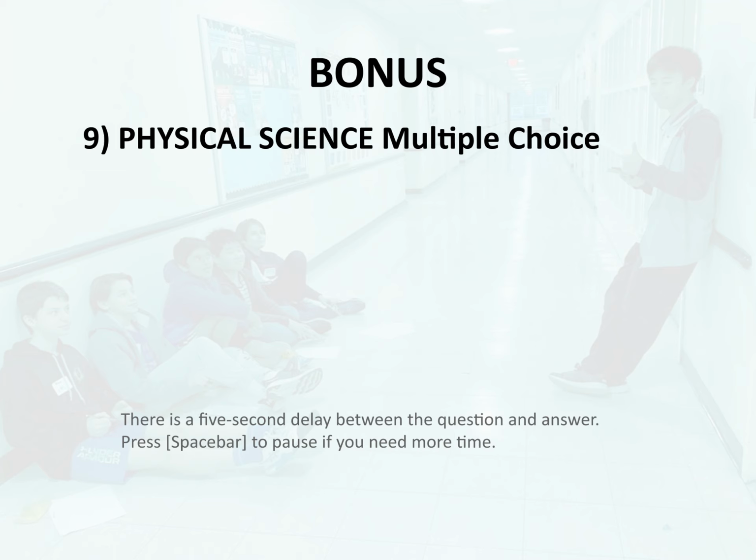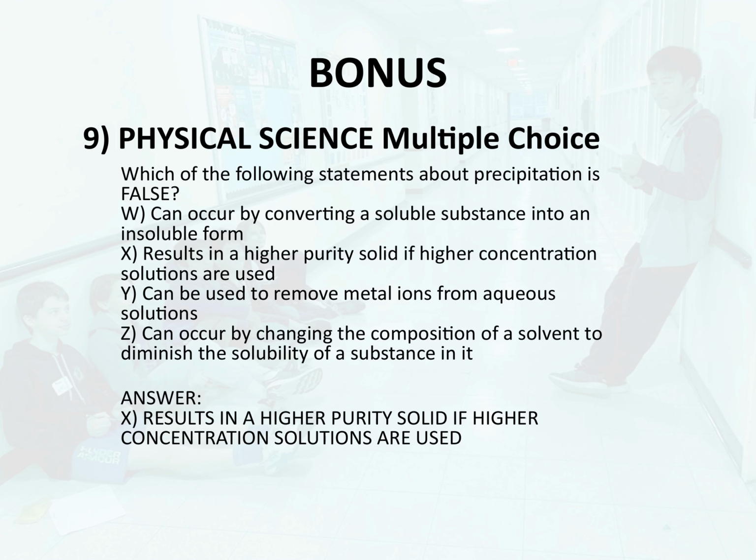Y. Can be used to remove metal ions from aqueous solutions. Z. Can occur by changing the composition of a solvent to diminish the solubility of a substance in it. Answer: X. Results in a higher purity solid if higher concentration solutions are used.